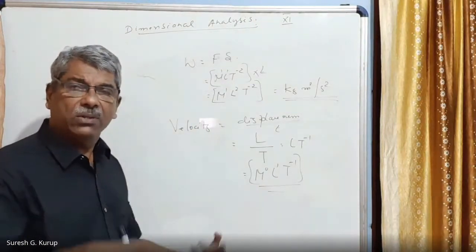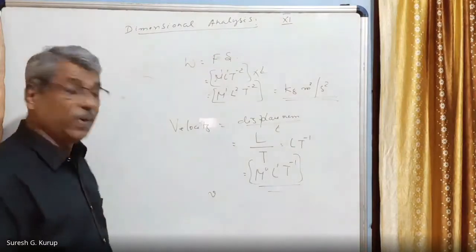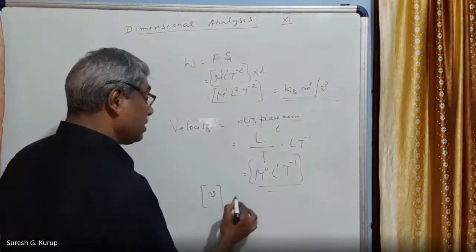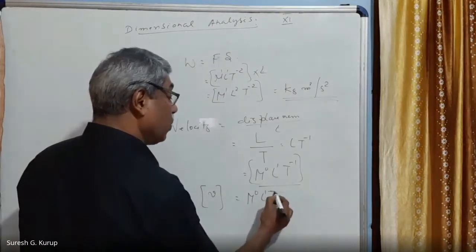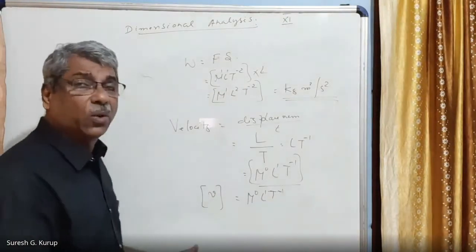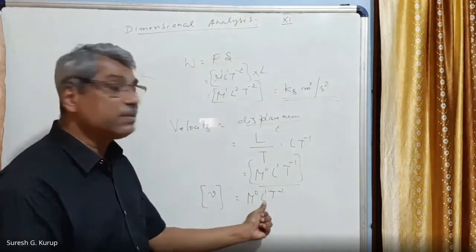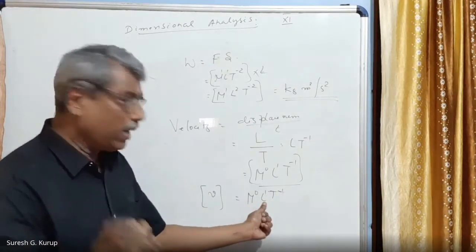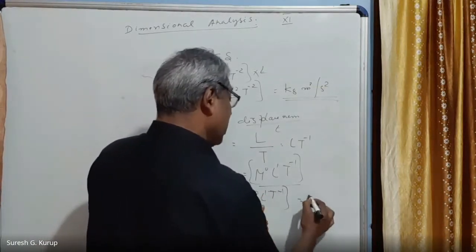If you write the velocity as an equation, what will you do? Velocity is normally represented by small v within a square bracket. We will write M raised to 0, L raised to 1, T raised to -1. The unit also can be written. There is no mass in that. Length is there, length raised to 1, that means length is in meter.